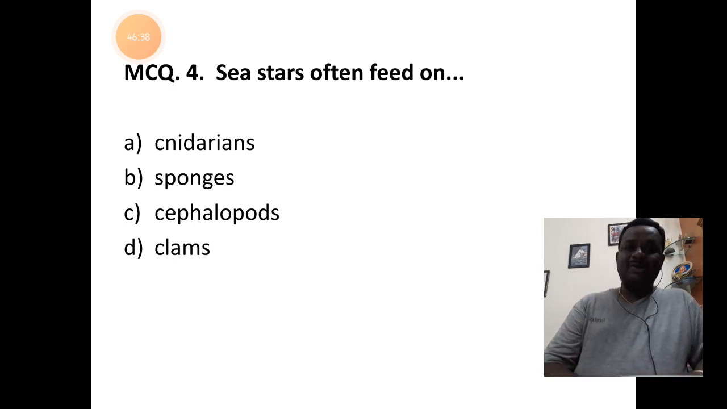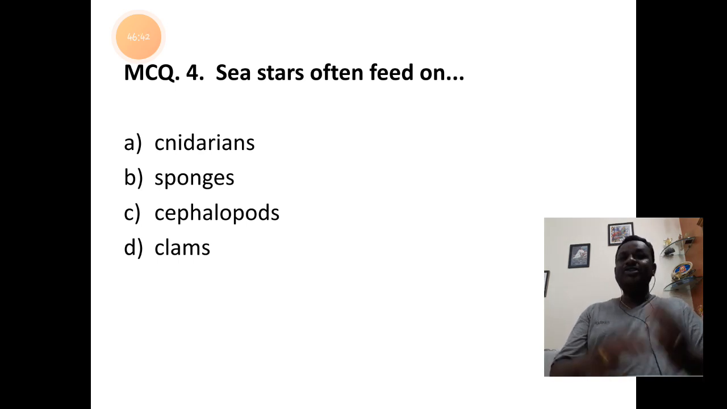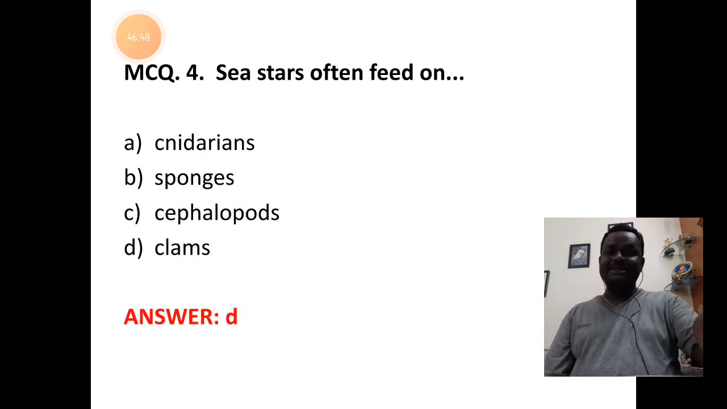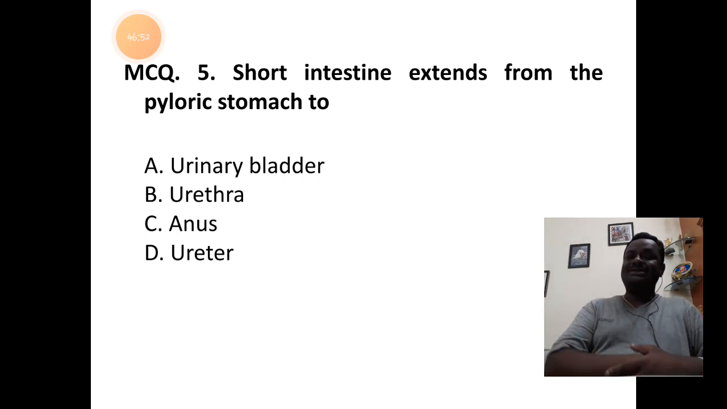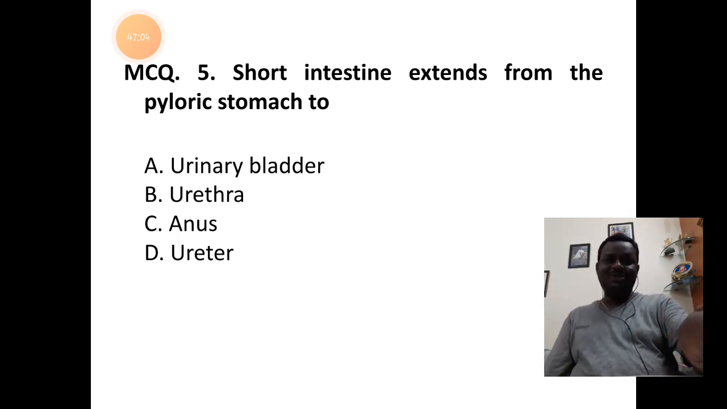The next question. Sea stars often feed on which of them? They feed on clams, so the answer is D. Bivalve mollusks, because they move very slowly. Short intestine extends from the pyloric stomach to which part? To the anus. So the answer is C.